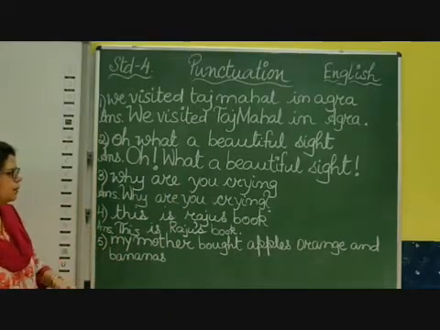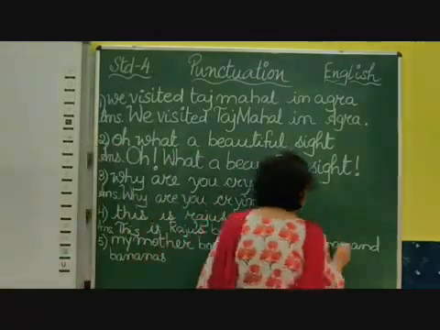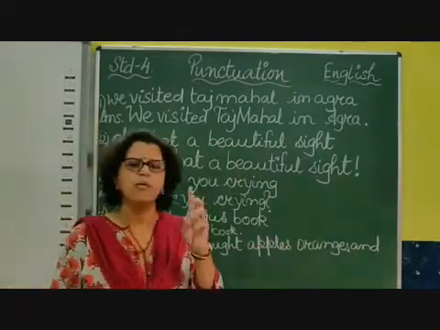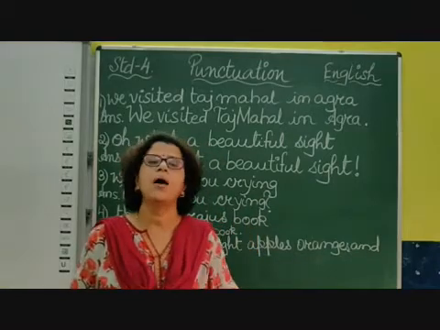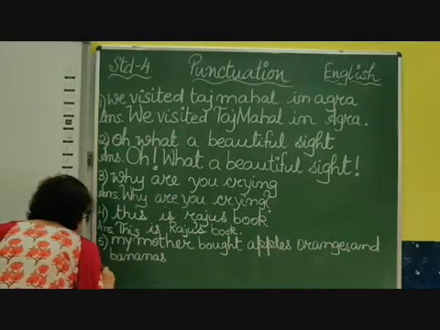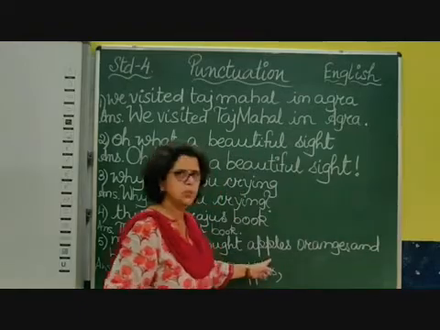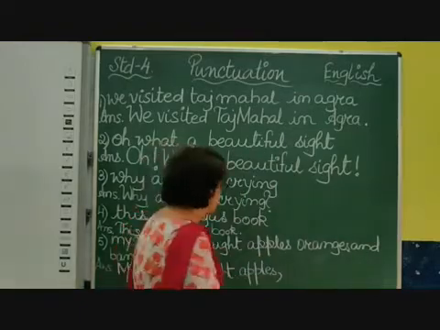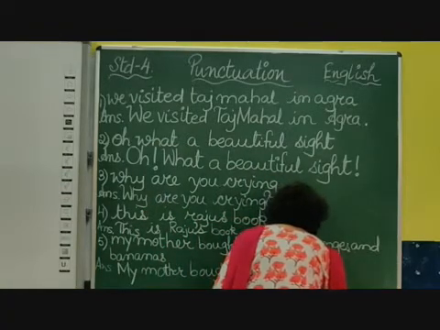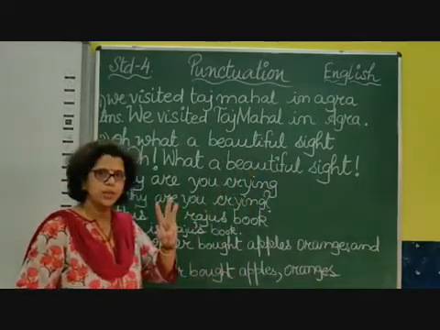Okay. My mother bought apples, orange and bananas. Maybe oranges, we can write oranges also. So she bought 3 things. Then we said that if it is more than 2, then we have to put a comma. So again we start the sentence with a capital letter. So put a comma after apples because oranges are there. Because had it been only orange and apple, we could not put a comma. Had it been only apples and oranges, you cannot. But there are 3 things.